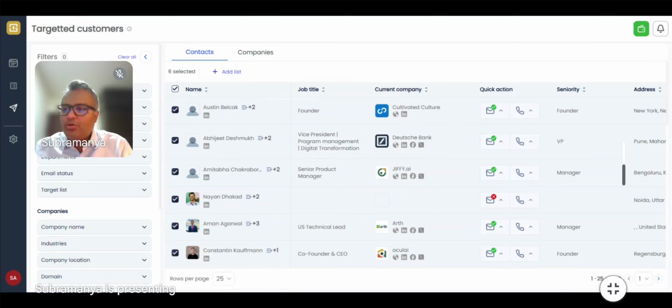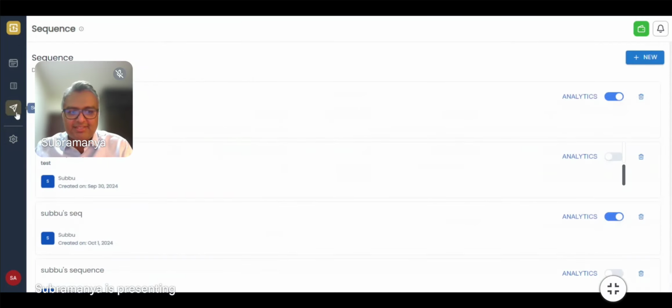And now I want to email these contacts. How do I do that? So first of all, I create something called a sequence. Sequences are a bunch of tasks that you want Targetgrid to perform. The tasks could be send emails, send follow-ups, or send LinkedIn connection requests. So all these things need to be put in a certain sequence in the form of a workflow. So I'll tell you how to create this particular workflow.